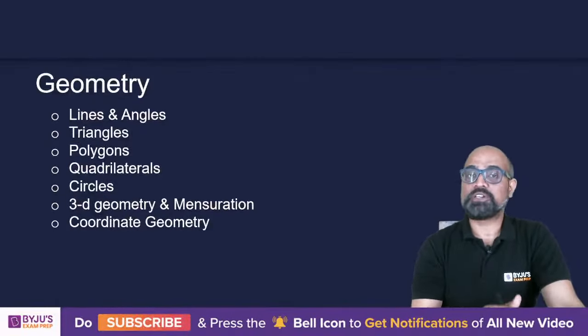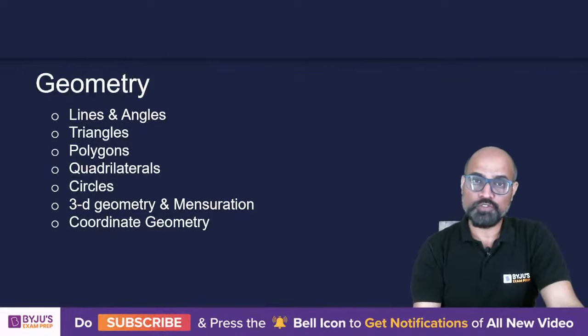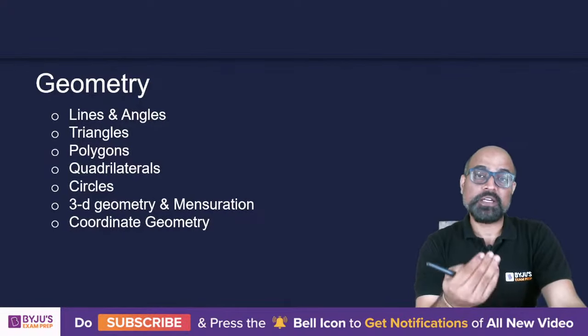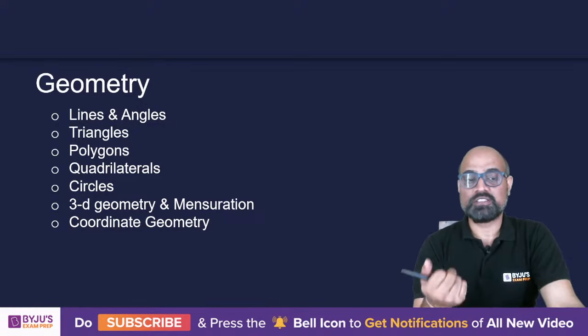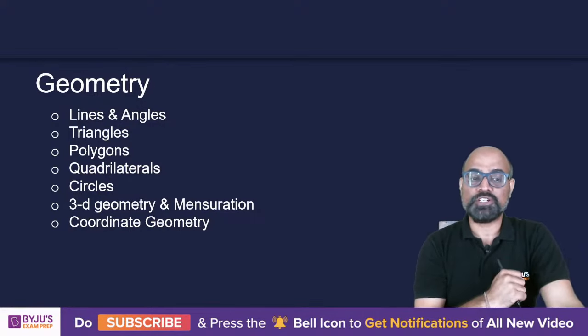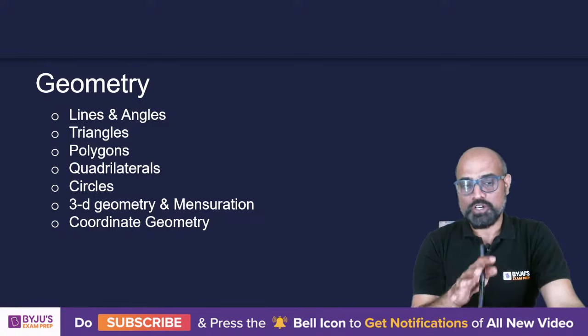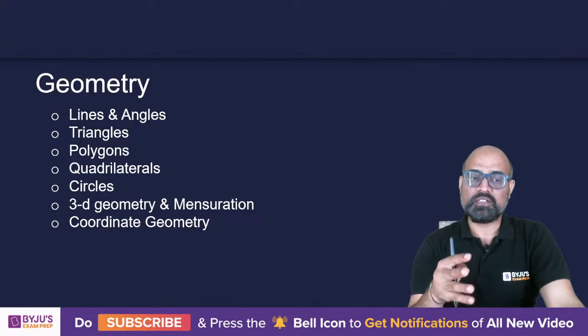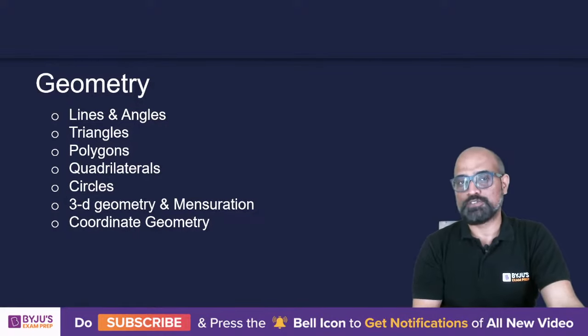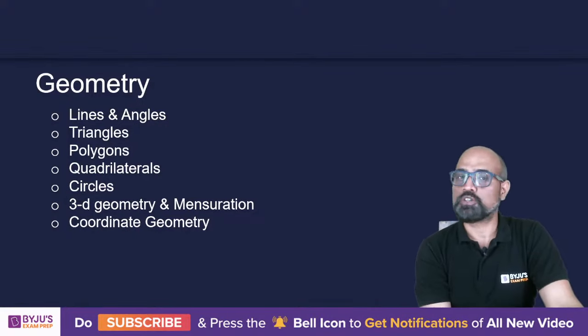Next topic is geometry. Again, you will have around 2 to 3 questions from geometry. The geometry topic consists of lines and angles, triangles, polygons, quadrilaterals, circles, 3-dimensional geometry and mensuration, and coordinate geometry. Coordinate geometry is more related to algebra than geometry, but because we will be drawing the graphs and the figures, we are going to use the concepts or formulas of geometry.